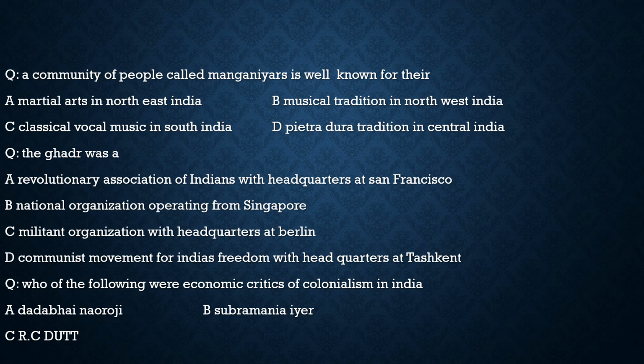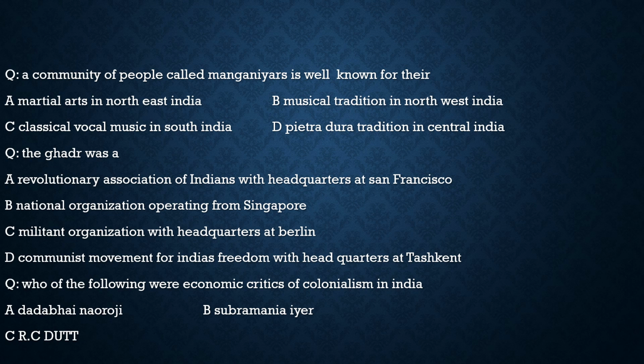Coming to another question, it talks about the Gadar. A, a revolutionary association of Indians with headquarters at San Francisco. B, a national organization with headquarters at Berlin. C, a militant organization with headquarters at Berlin. D, a communist movement for India's freedom with headquarters in Tashkent. For this question, the correct option is option A. It was a revolutionary association of Indians with headquarters at San Francisco. It was established by Punjabi Indians in the USA and Canada.